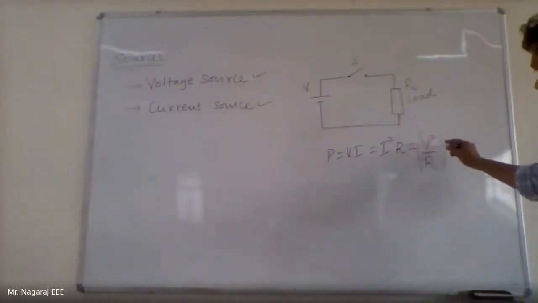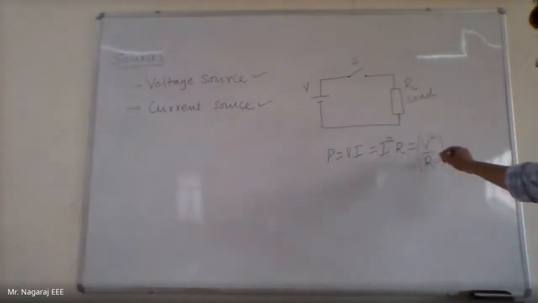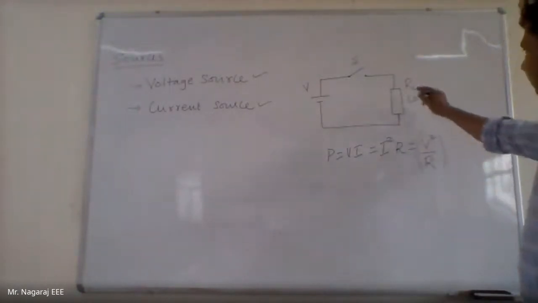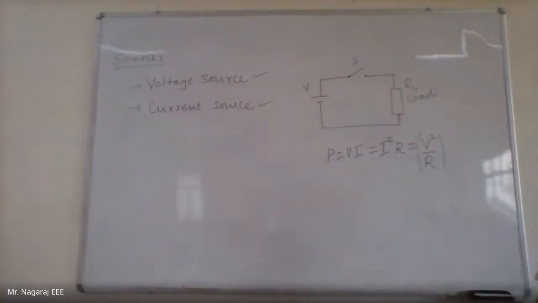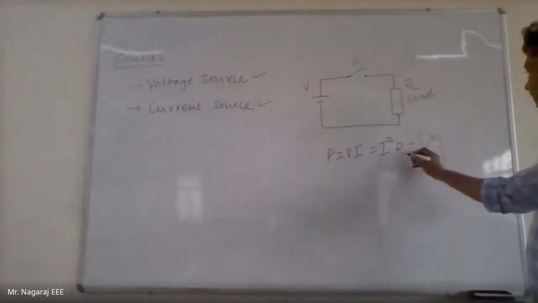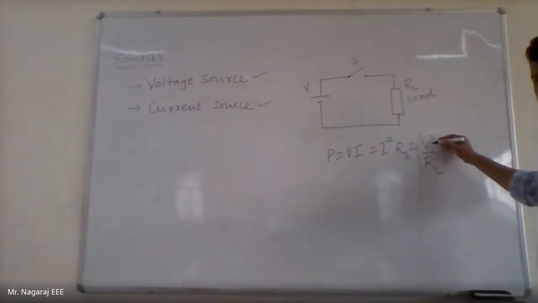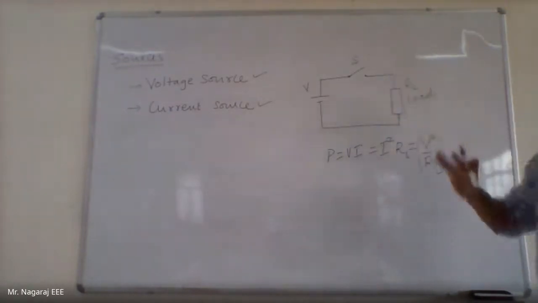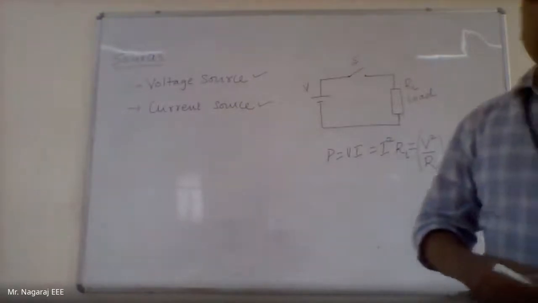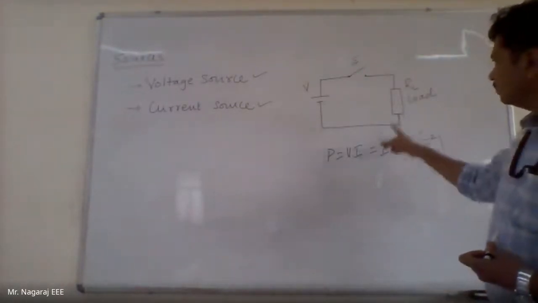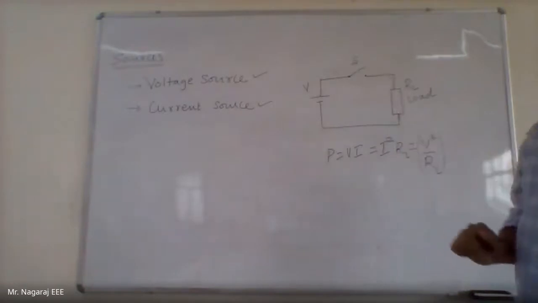In this equation of power, there is no current term, but still there is power existing. So with respect to this equation, can I say that there is some power across the load? Let us take it as RL, V square by RL. That is not possible. Why? Because this voltage V is the voltage present across that resistor, not the source voltage. This equation will appear the same only when there is only one resistor and one source in the circuit.